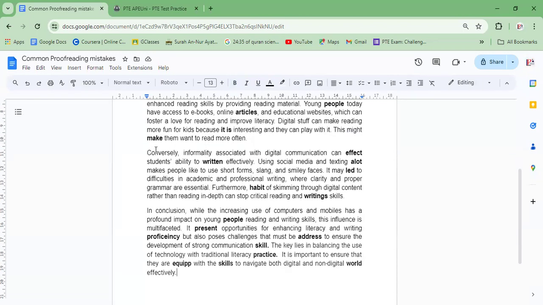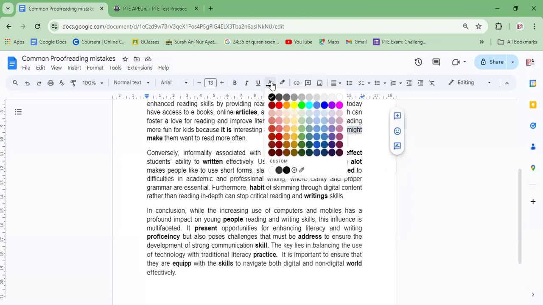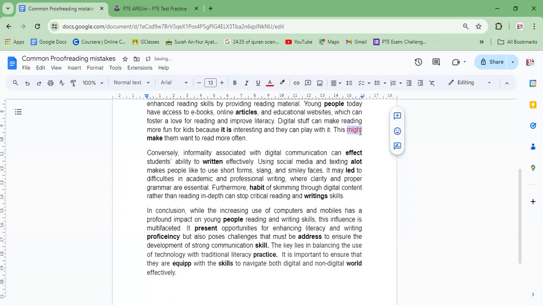Going to the next paragraph. Conversely, informality associated with digital communication can affect students' ability. Okay, the way we did here, that is might. Might is your modal verb. In the same way, can, could, ought, all these words are modal verbs. So with modal verbs, we use first form. That was the first concept. But what is the problem? It is used as first form.